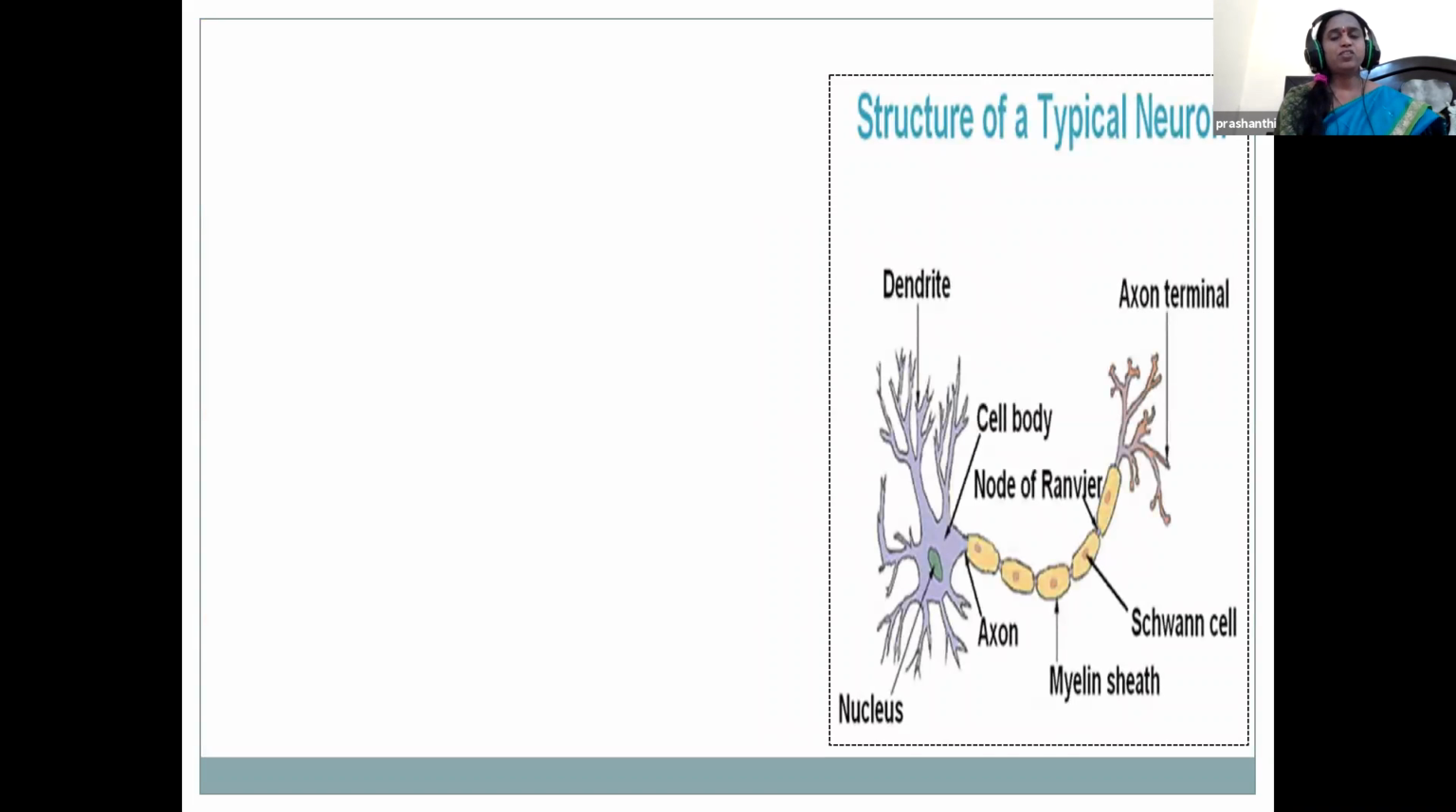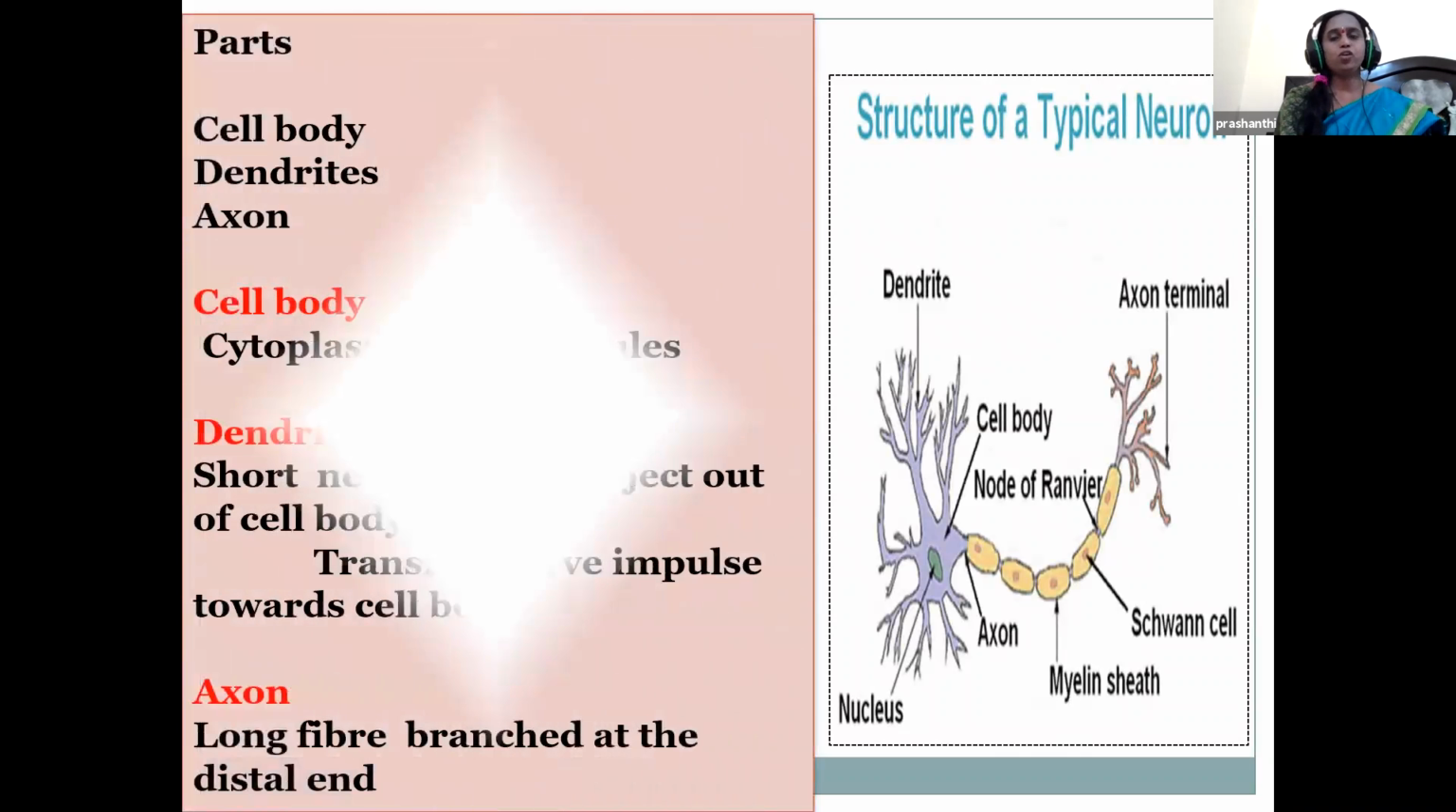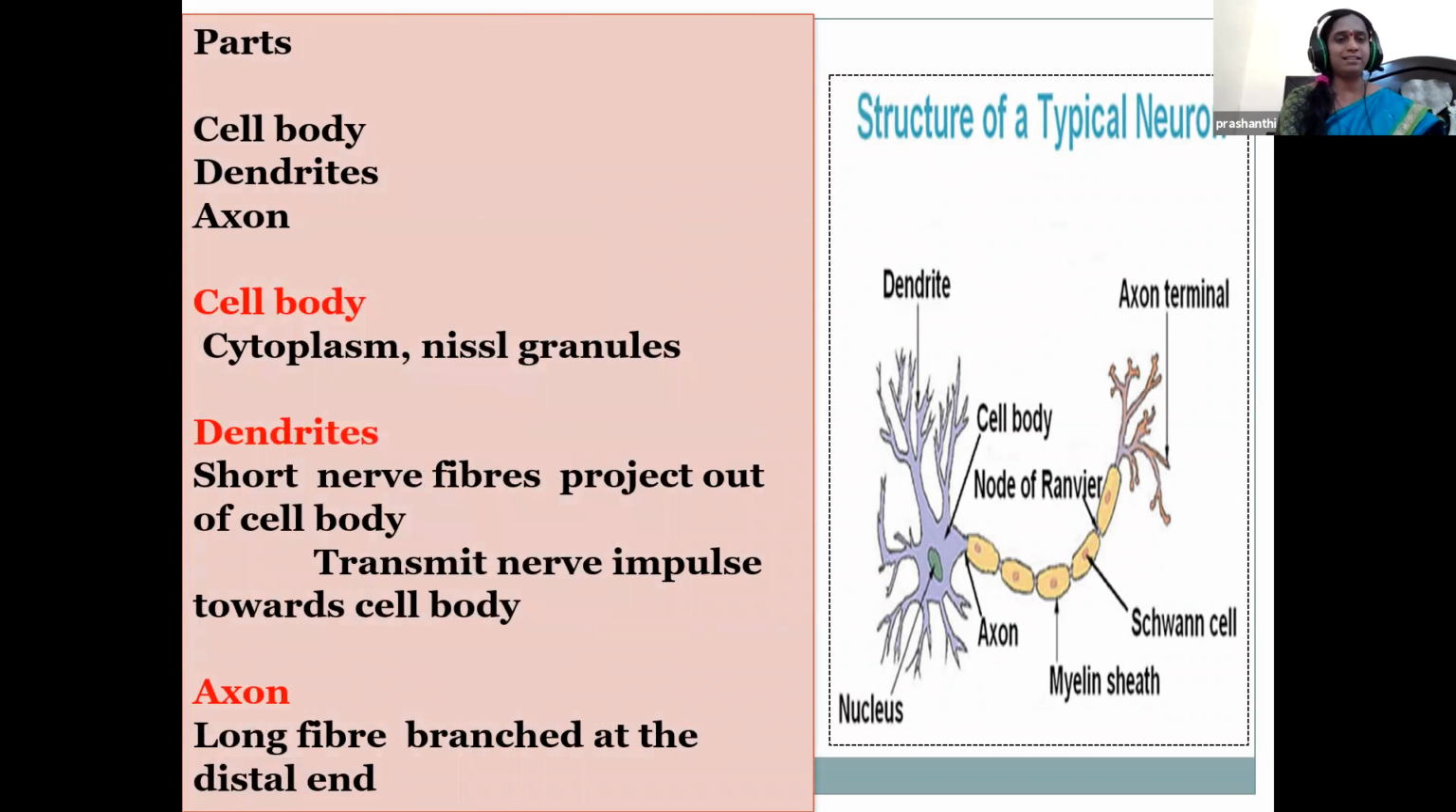Now the structure of the typical neuron. You all have been studying this since 9th class, isn't it, students? What are the parts of the neuron? Yes, the neurons are made up of three major parts. They are the cell body, dendrites, and axon.